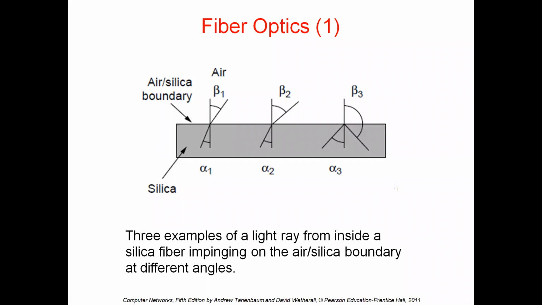Coming to the fiber optic cables, in daily life we see them beside the roads. Most of the lines are now fiber optical lines. These fiber optical lines don't use wires to transmit the data. They just use light rays. The light ray is transmitted inside the fiber optical cable.